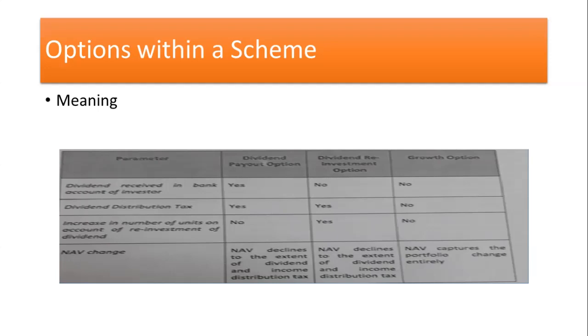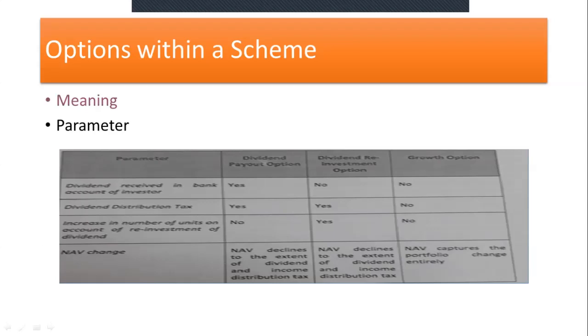That means once the dividend is declared and the dividend tax is attracted, it will definitely affect the NAV, net asset value. That is called the ex-NAV of the particular dividend. Whatever dividend is declared and whatever tax is paid against that dividend, it will affect the NAV. The NAV rate will decrease. That is called ex-NAV, dividend NAV. Right. How is it going to be charged?